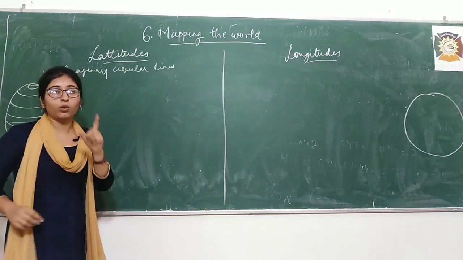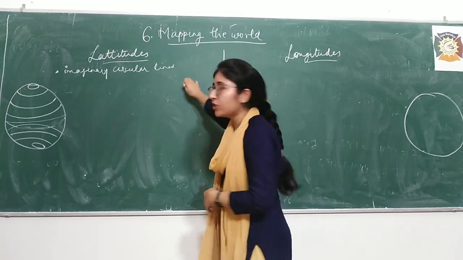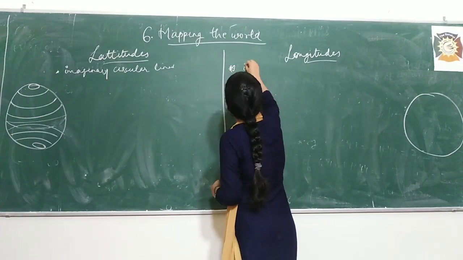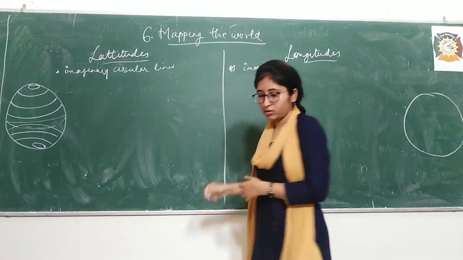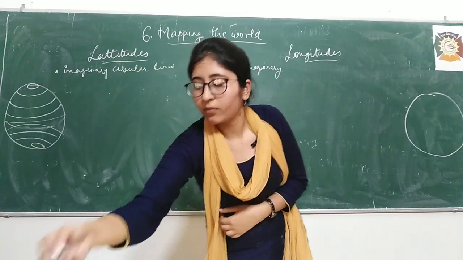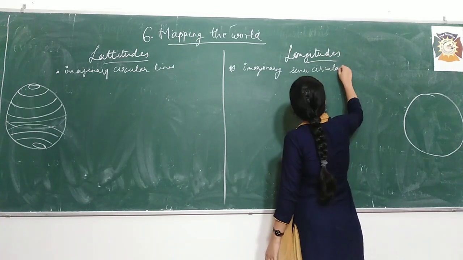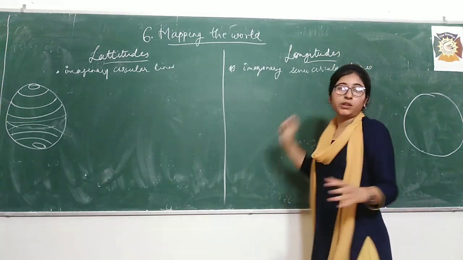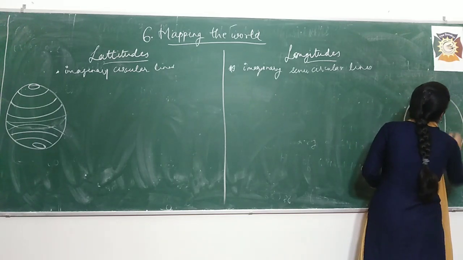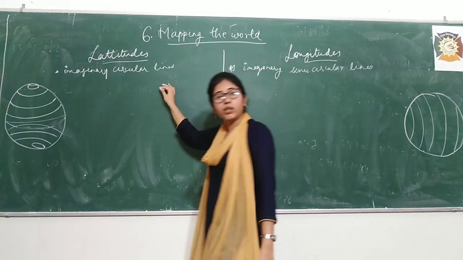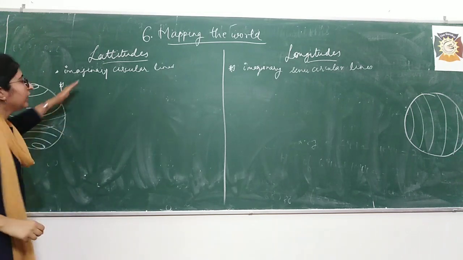So students, the very first difference between latitude and longitude is that latitudes are imaginary circular lines and longitudes are imaginary semicircular lines. Right? These are imaginary semicircular lines. See students, semicircular lines, but these are in direction like this. These are vertical and these are horizontal lines.